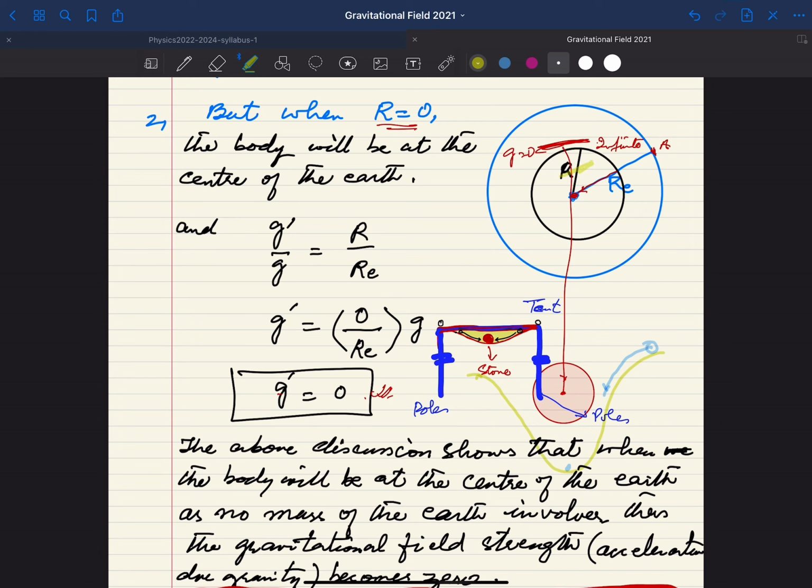So this is very important: if we have the complete mass of the earth, then of course we will have the complete force of gravity due to the earth. But when we go into the earth, the mass will decrease, and ultimately the gravitational field strength, the value of small g, will decrease. As far as the relation is concerned, I have already mentioned that they are directly proportional to each other.